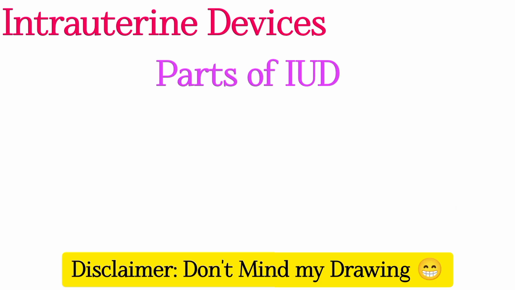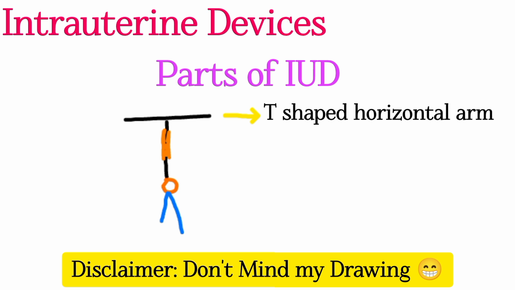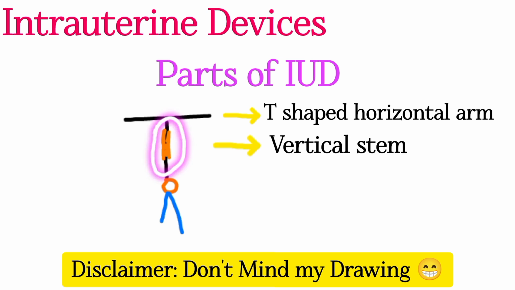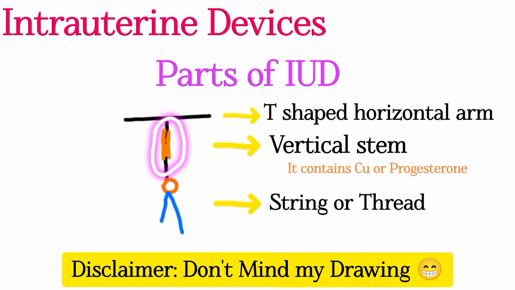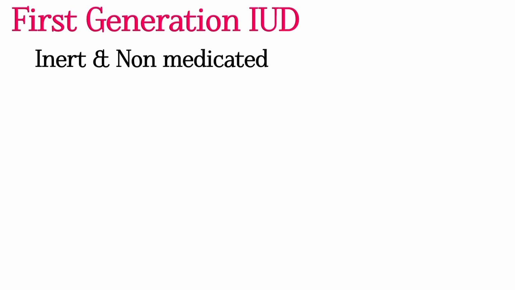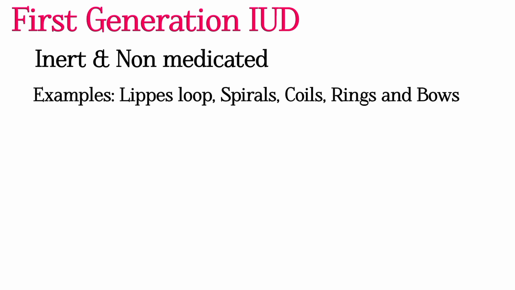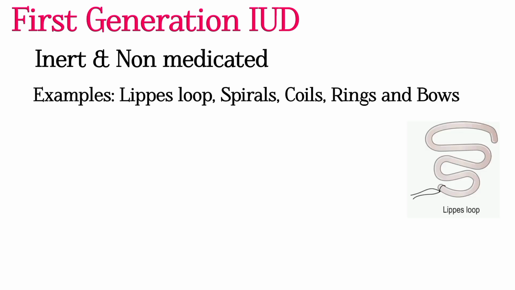Parts of intrauterine devices: T-shaped, which has a horizontal arm, a vertical stem which contains progesterone or copper, and last one is the string or thread. First generation intrauterine devices are inert and non-medicated devices. Examples are Lippes loop, spirals, coils, rings, and bows.